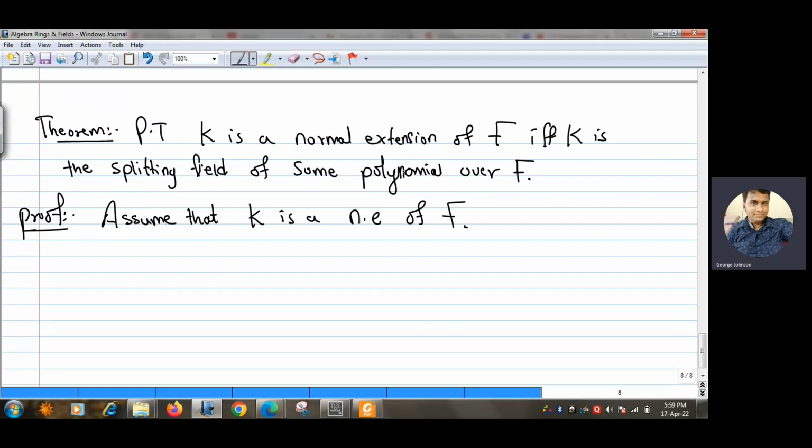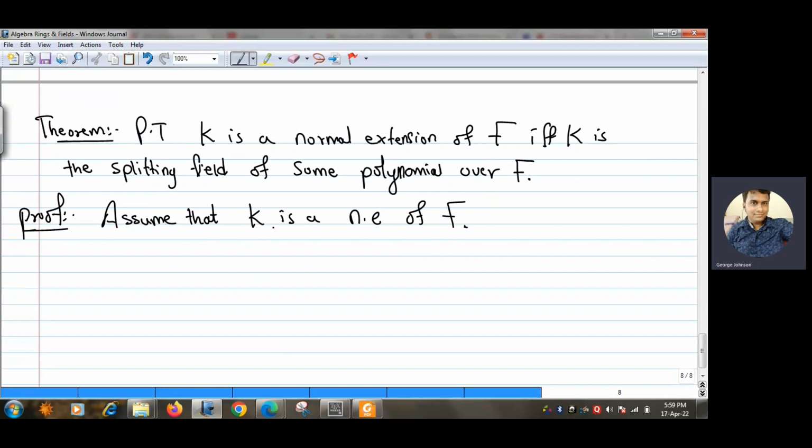Now, because K is a normal extension, by definition K is a finite extension, and we know that every finite extension is a simple extension. So K is a simple extension, provided obviously that the characteristic is 0, and we are assuming that the characteristic of the fields is 0 here.